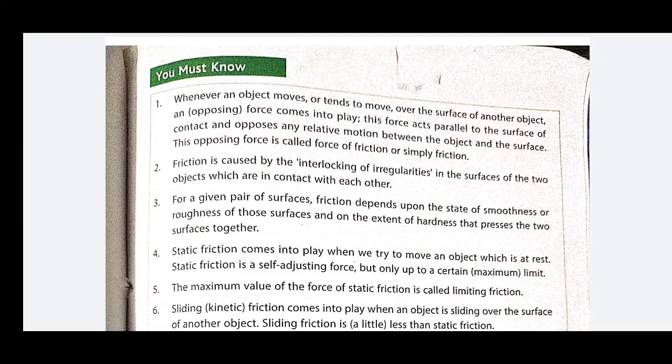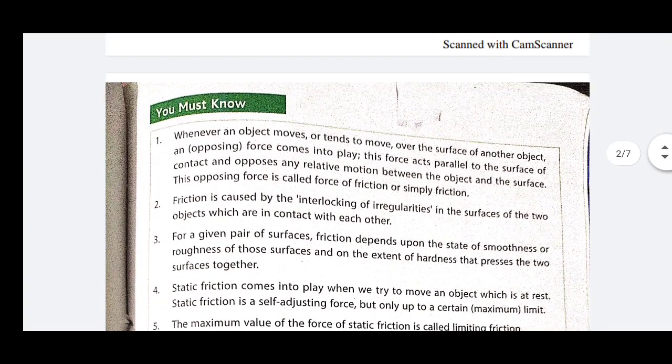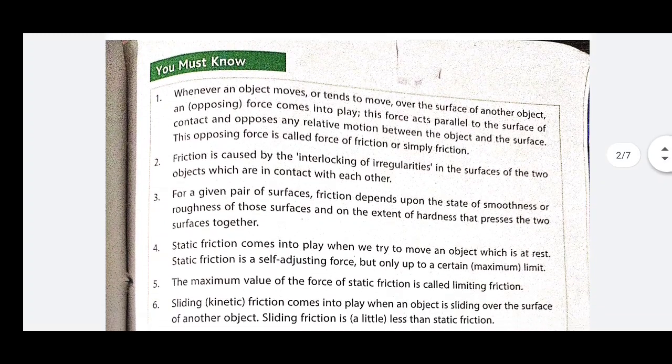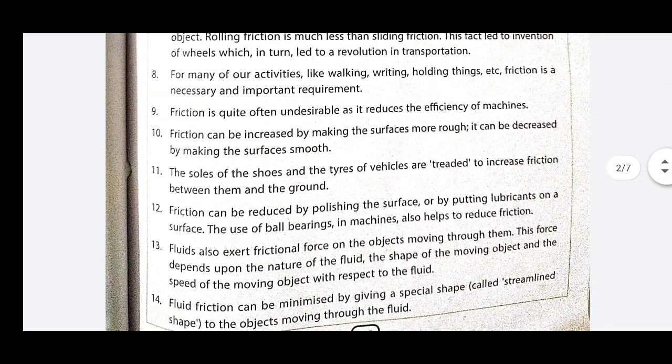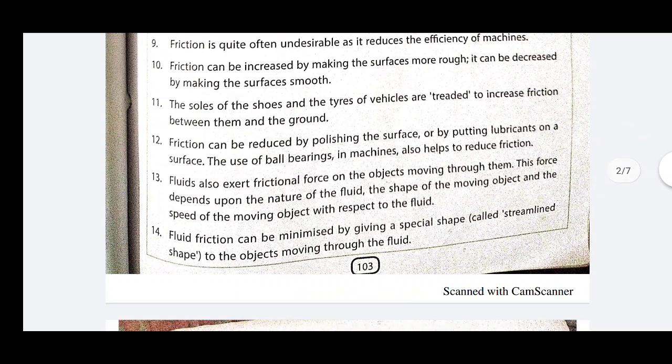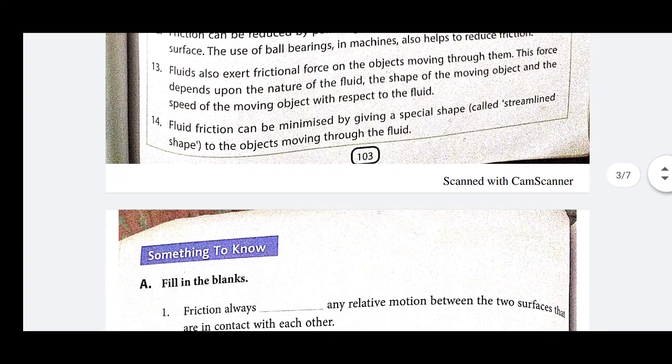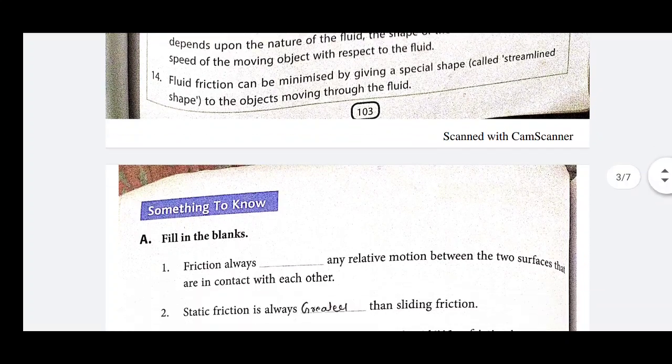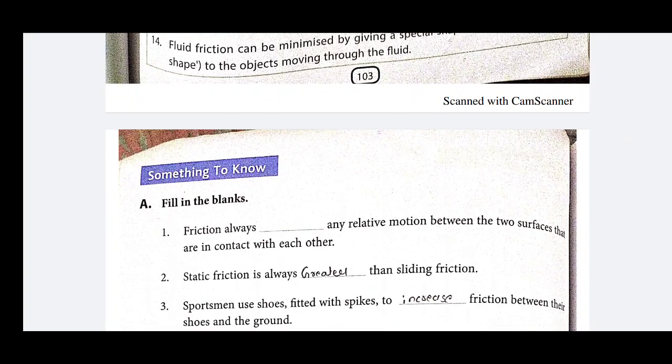After the keywords, you must memorize these points. You must know first, second, third, fourth, fifth, sixth, seventh, eighth, 9, 10, 11, 12, 13, 14. Now, after that, the assignment section comes. I am also attaching a photograph of the set of question answers provided in the book. You must try to do the question answers.